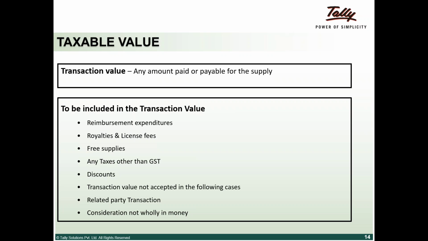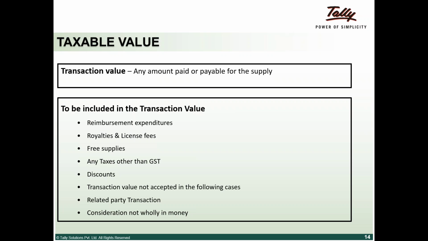Transaction value is not accepted in the following cases: related party transactions, which have to be at arm's length, and consideration not wholly for money, which triggers the valuation rules. So basically, what they are telling us is that any amount, whatever you want to call it, charged for a supply is what becomes a transaction value.